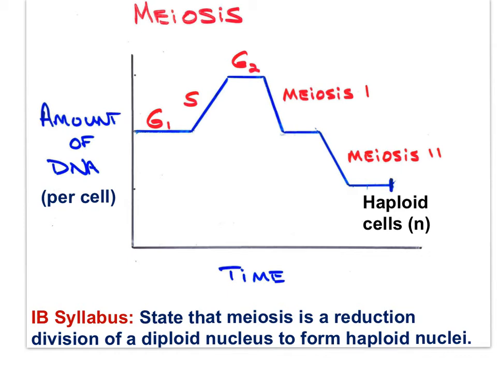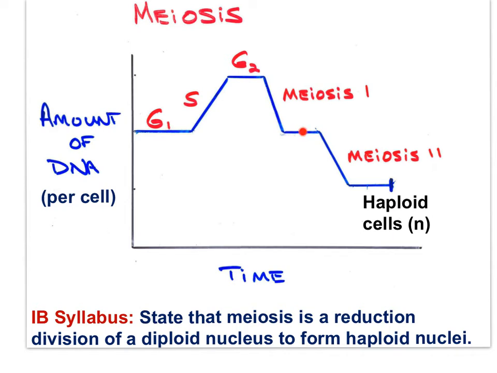Hopefully, you now fully understand the nature of gametes as haploid cells with half the number of chromosomes, thus half the amount of DNA per cell. But think carefully about the DNA content after meiosis I. Here, each of the two cells has the same DNA content per cell as the original cell. But here, each cell is haploid with half the number of chromosomes. Now, how is this possible that the cells here have the same DNA content per cell as the cell here?